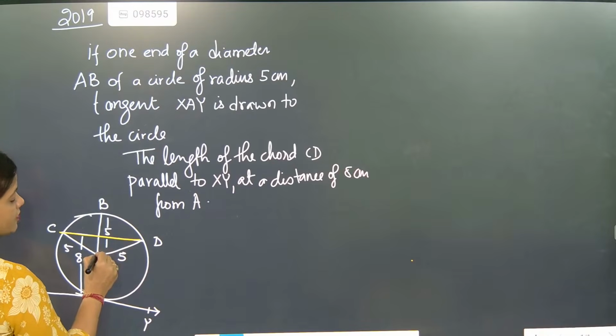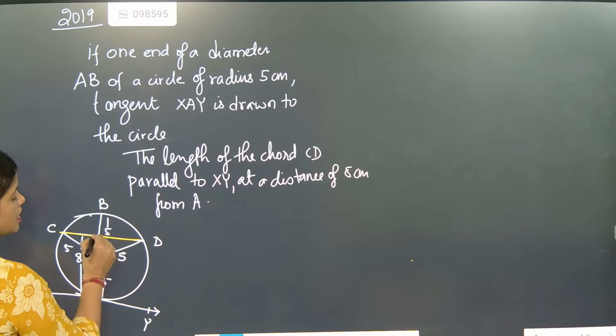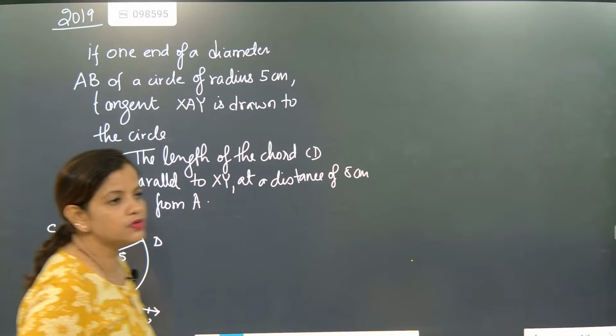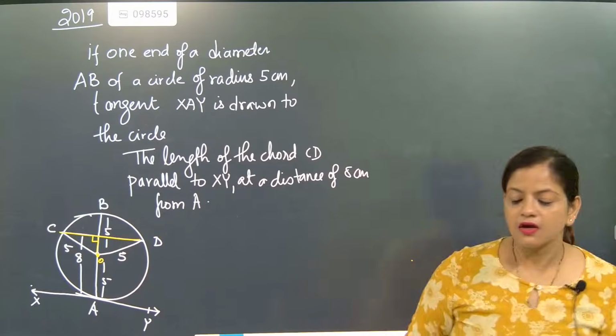Now we know that the line drawn from the center of the circle to the chord is perpendicular to the chord and bisects the chord. Understood?